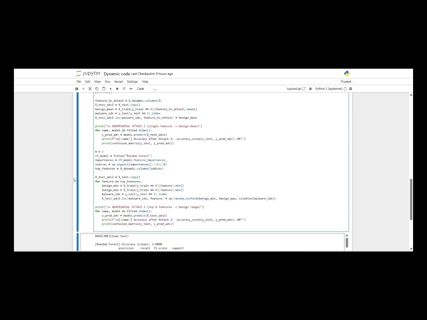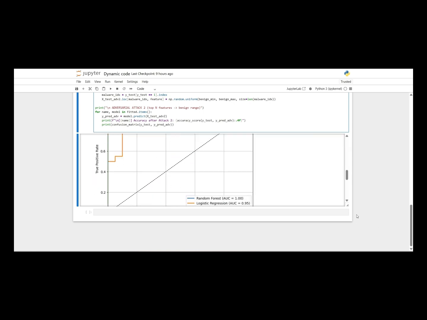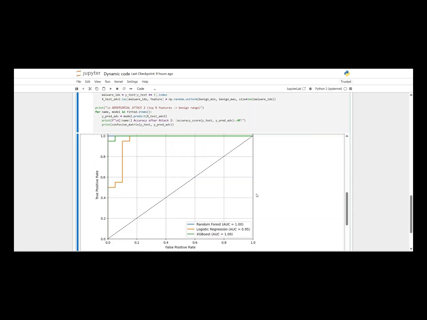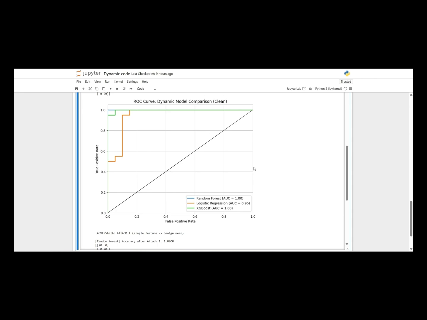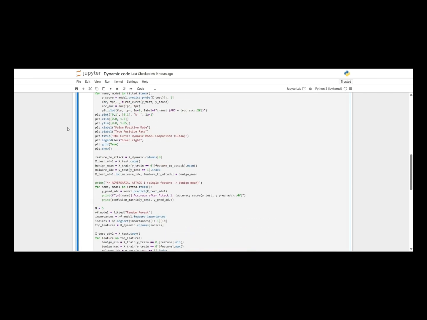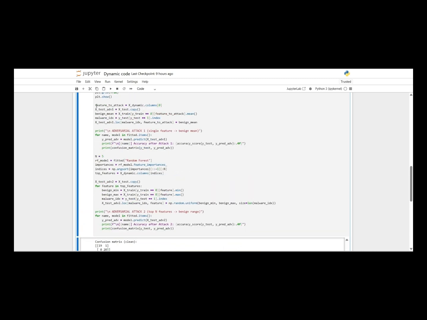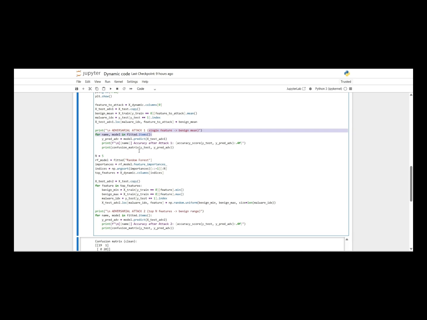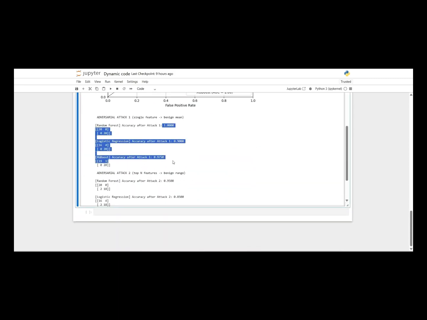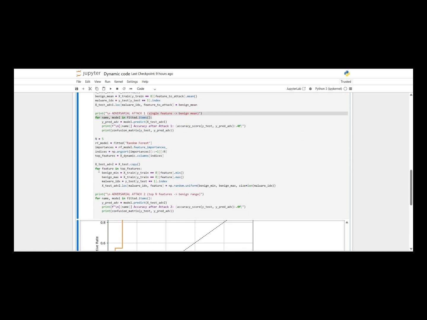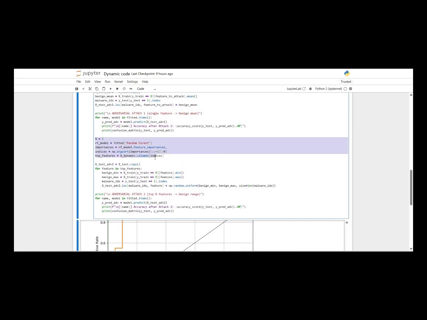The ROC curve here shows the test performance. Random forest and XGBoost are perfect or near perfect with AUC close to 1.0, and logistic regression is slightly lower at 0.95. Then I simulated two adversarial attacks. Attack 1 modifies a single important feature in malware samples to match the benign mean. In this case, none of the models' performance dropped significantly, meaning they are not fooled easily by this simple change. Attack 2 targets the top 5 most important features for random forest, replacing malware values with benign range values.